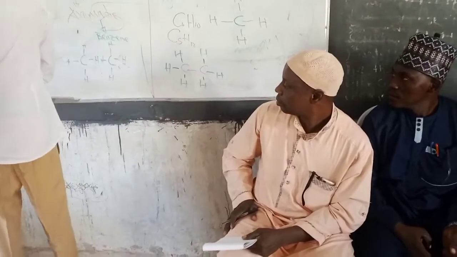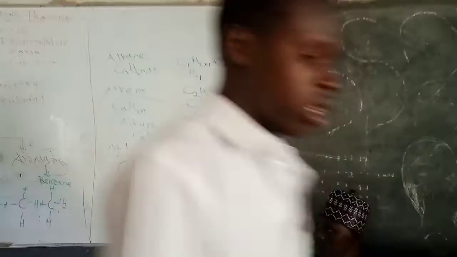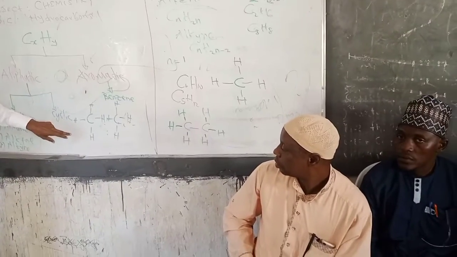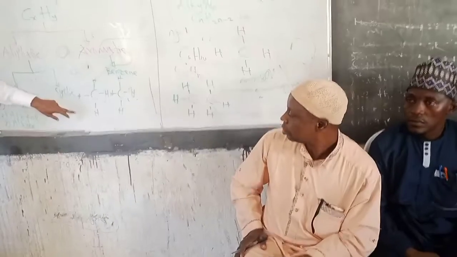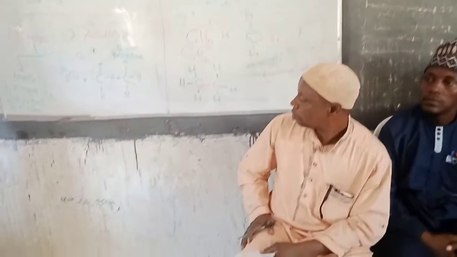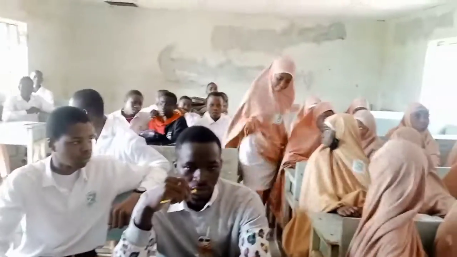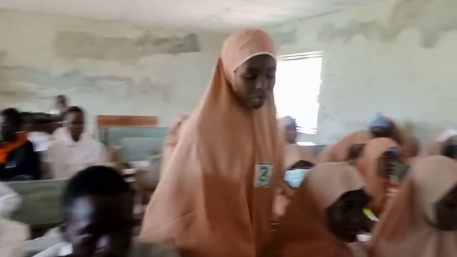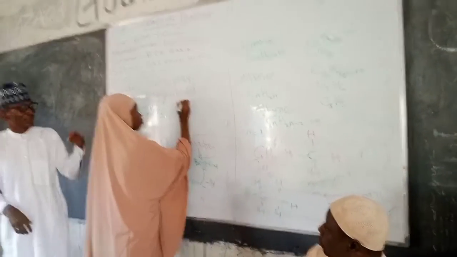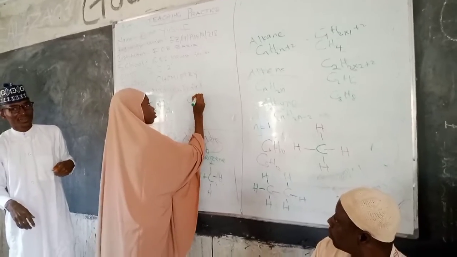Okay, class, go and sit down, thank you very much. Can you look at the structure you have drawn now? Can someone observe, is it correct? No, it's not correct, right? Are you convinced that it's not correct? So who can come and draw the structure? You, that lady, come. Let me clean this part for you so that you can draw the structure very well. What's your name? Zainab, use this side here so that it will be clearly written.